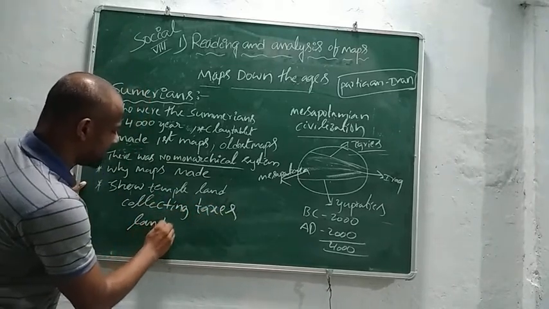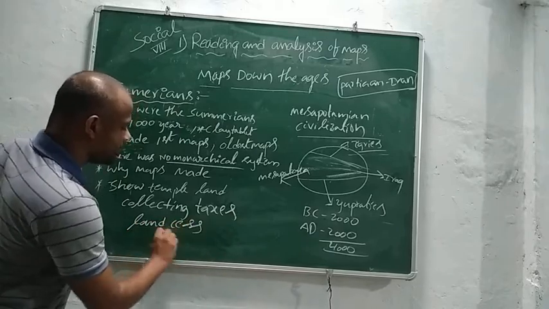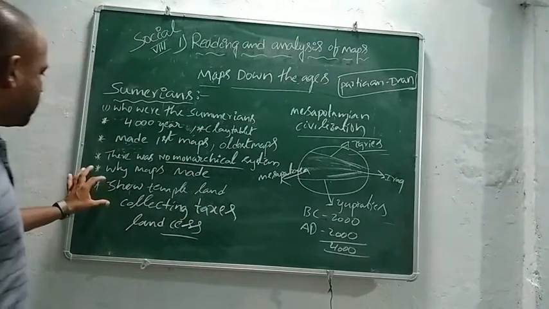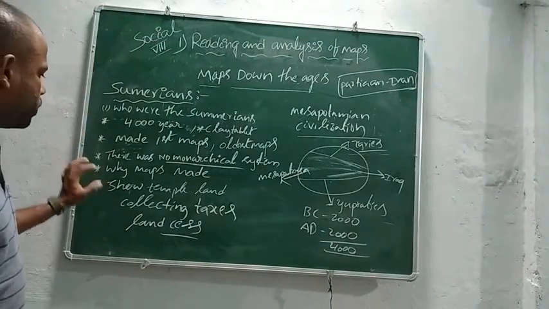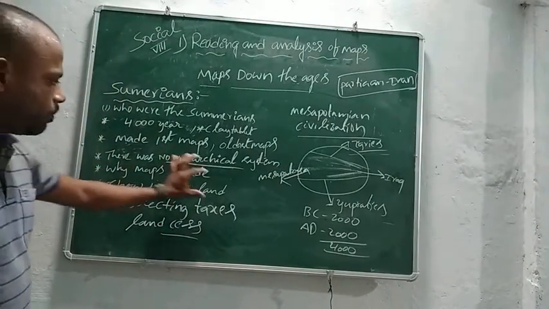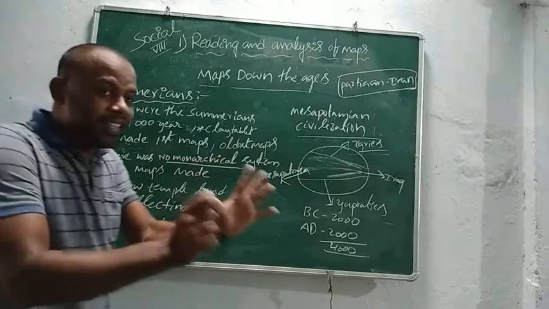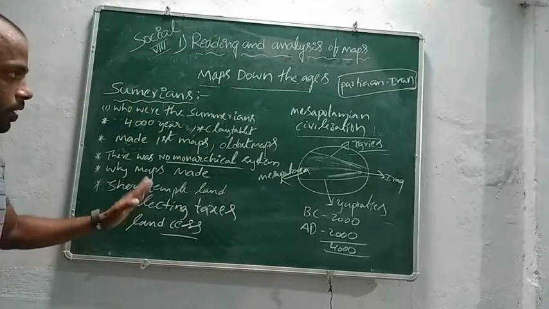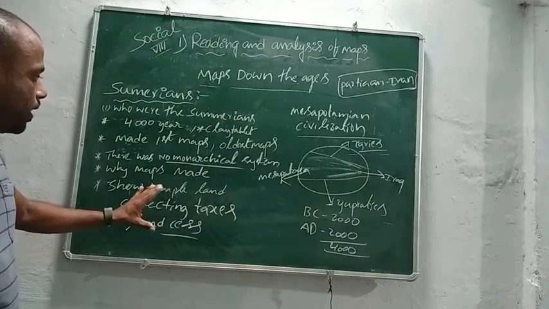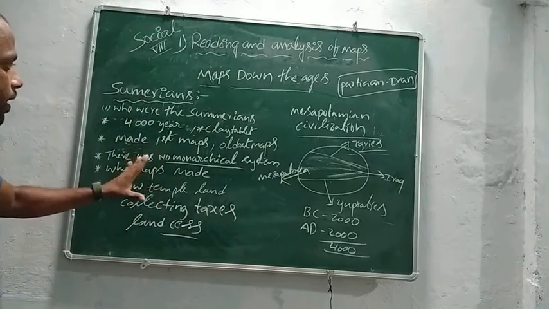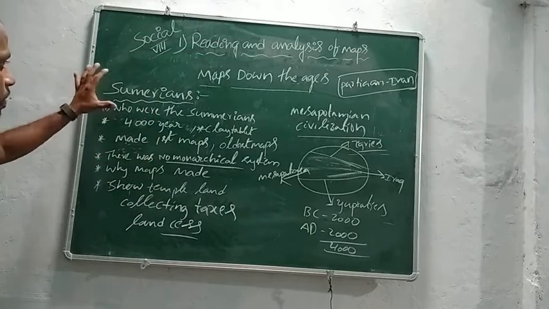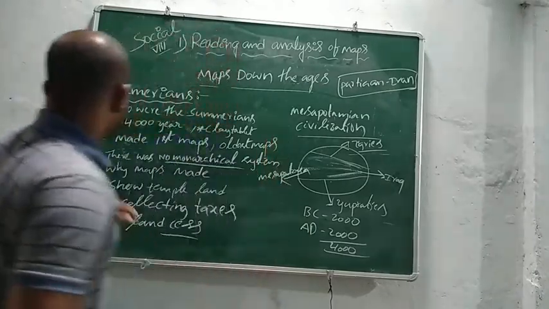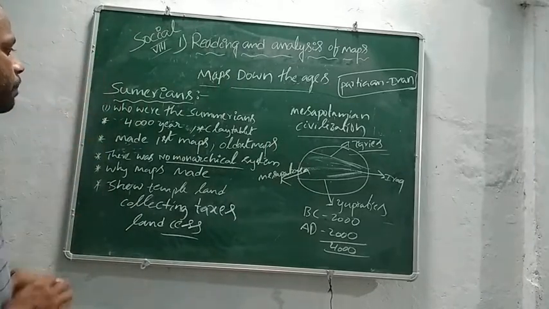And land cess. Land cess means land tax. So these are the Sumerians who used maps for showing temple land, for easy administration and easy collection of tax and land cess. That's why they made maps for the first time. Sumerian maps were the oldest maps in history.